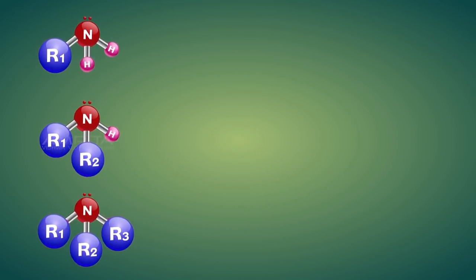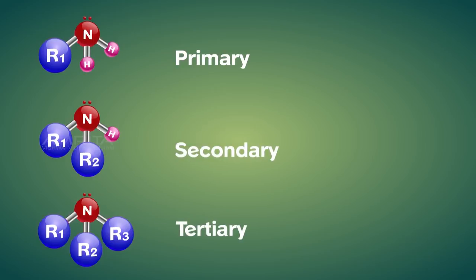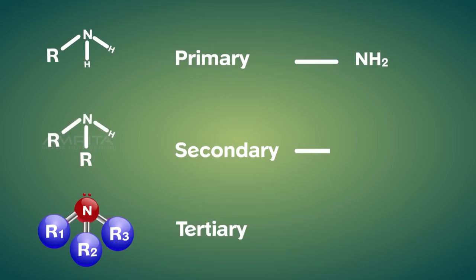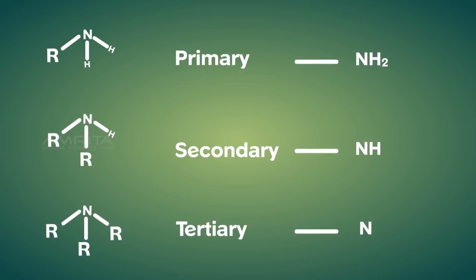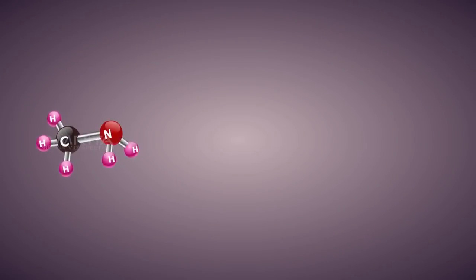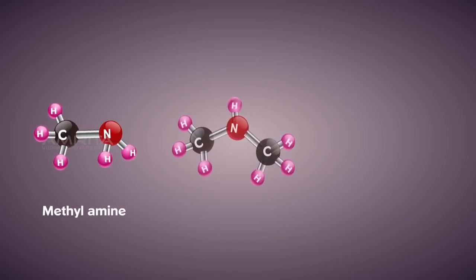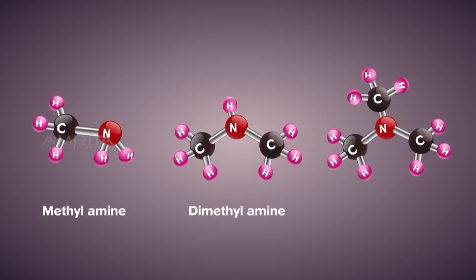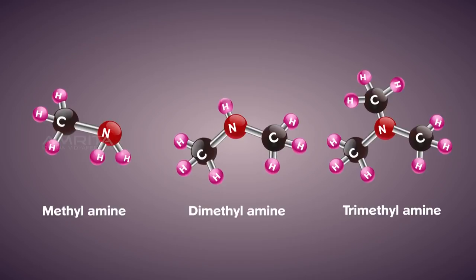Further, amines are classified as primary, secondary and tertiary depending on the carbon groups connected to the nitrogen atom. The functional group of primary amine is NH2, secondary amine is NH and tertiary amine is N. Some of the well-known examples are methylamine, dimethylamine and trimethylamine.